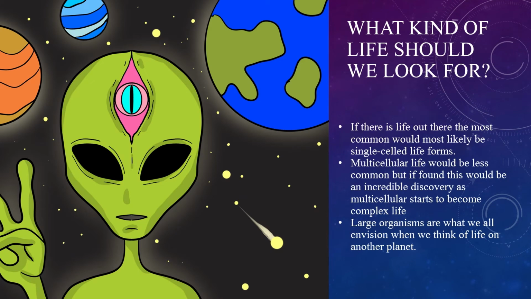If there is life out there, the most common would most likely be single-celled life forms. This is how life started on Earth, and while we don't know if it's common for life to become multicellular, as we only have Earth to examine, there is more single-cell life on Earth than multicellular, so this should be a good indicator that it would be the first form of life we discover other than what exists on Earth.